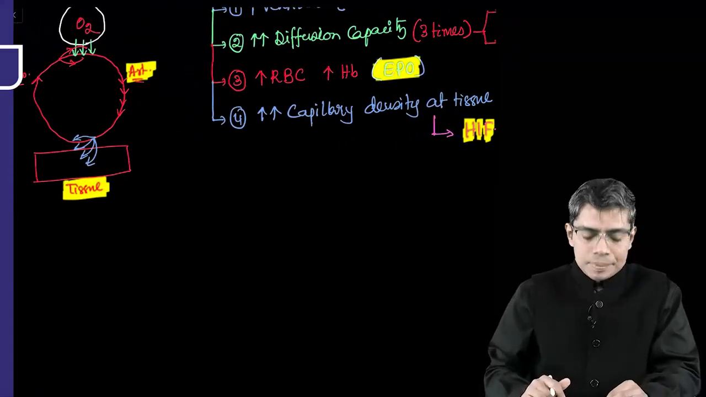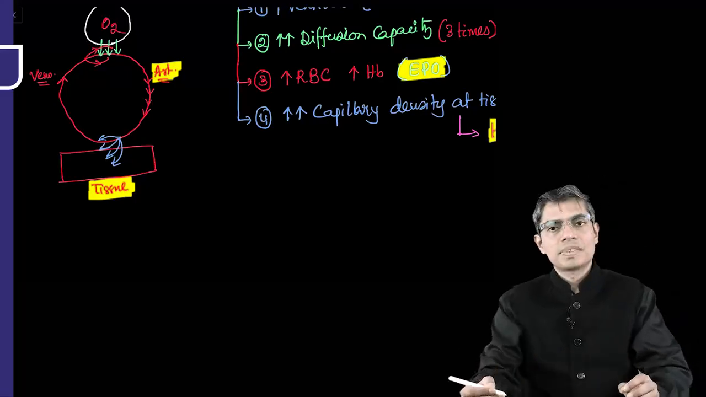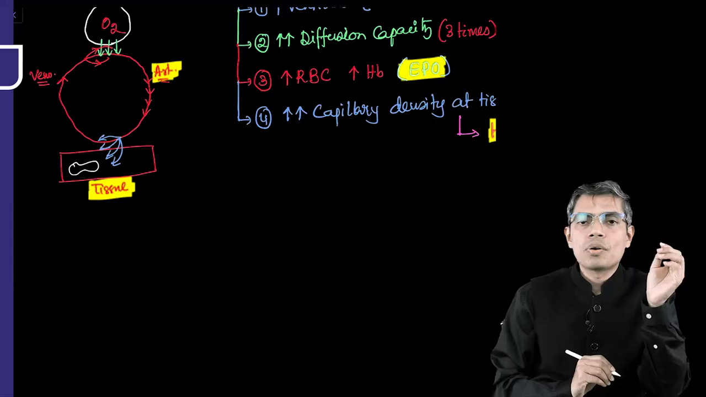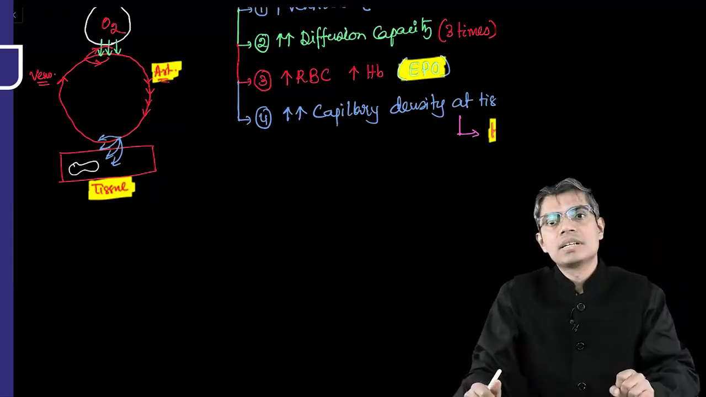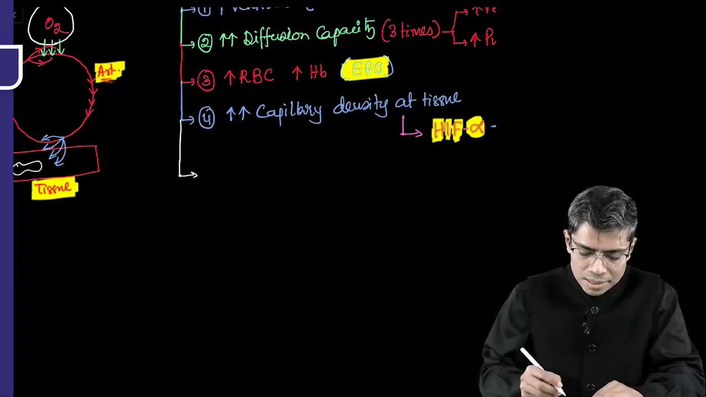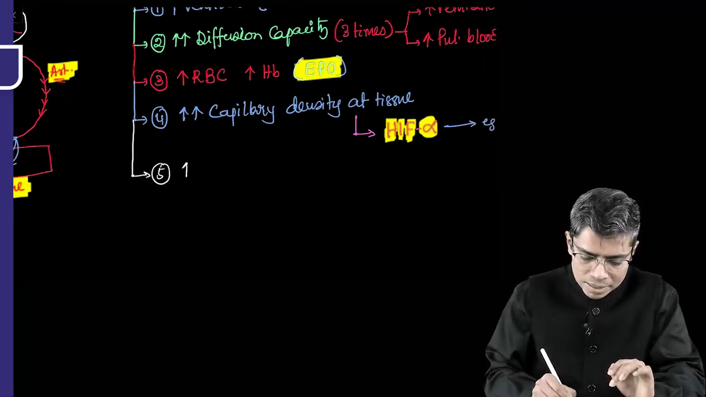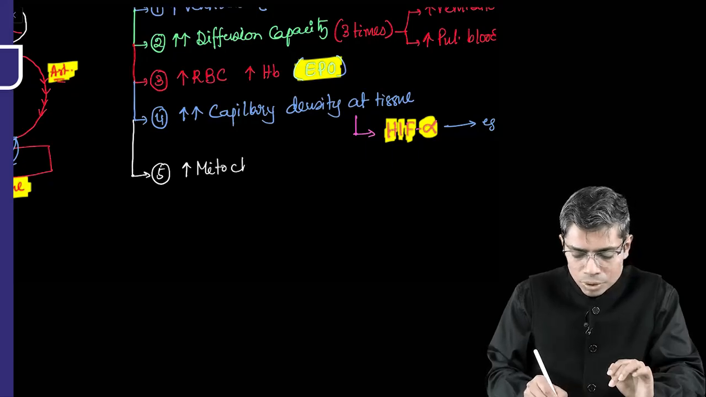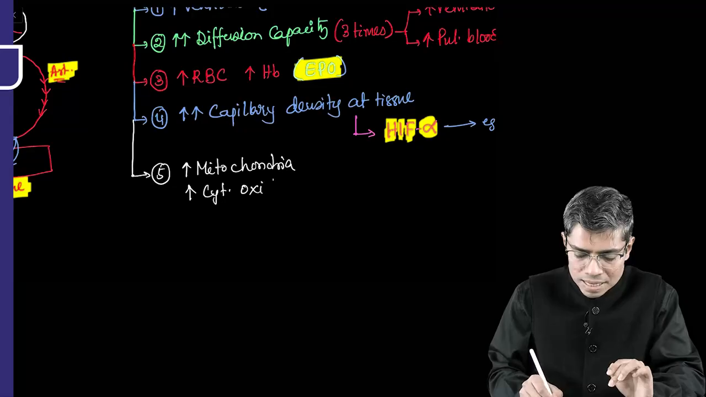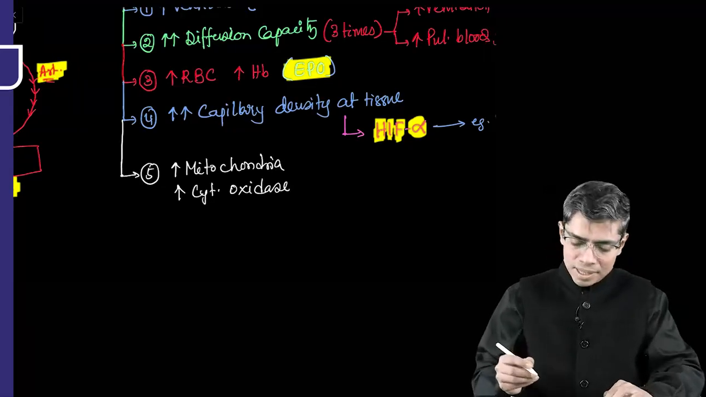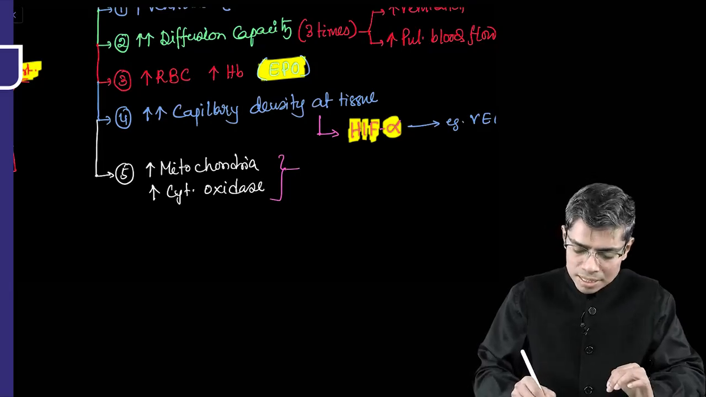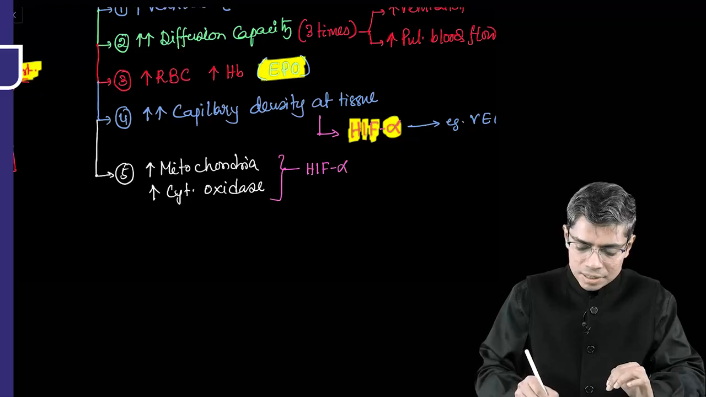Now, not only the capillary, even the tissues have to be equipped in such a way that they are able to utilize or extract the oxygen. And we know the oxygen extracting organelle at the level of tissue is the mitochondria. So you also change certain parameters at the level of tissue, and that is nothing but you increase the number of mitochondria at the level of tissue, as well as you increase the cytochrome oxidase enzyme at the level of tissue. Again, if I ask you how the mitochondria and cytochrome oxidase enzyme will be increased, again it is done by the HIF alpha transcription factor.